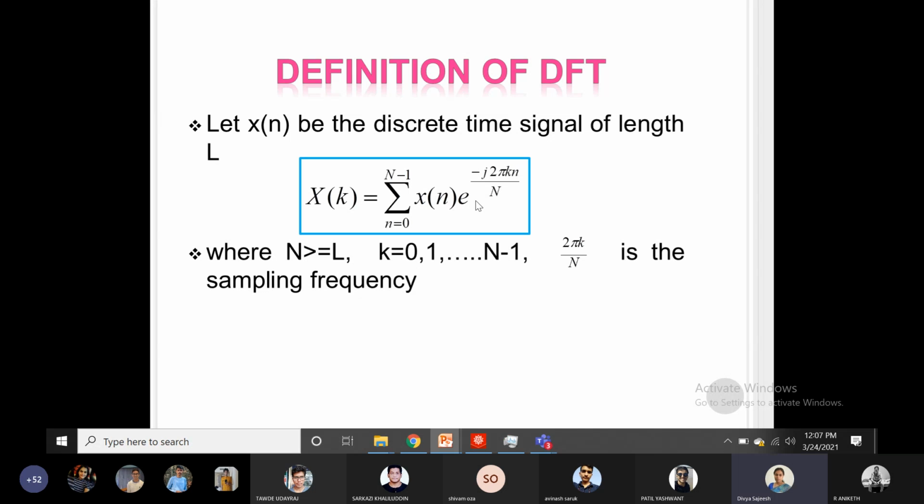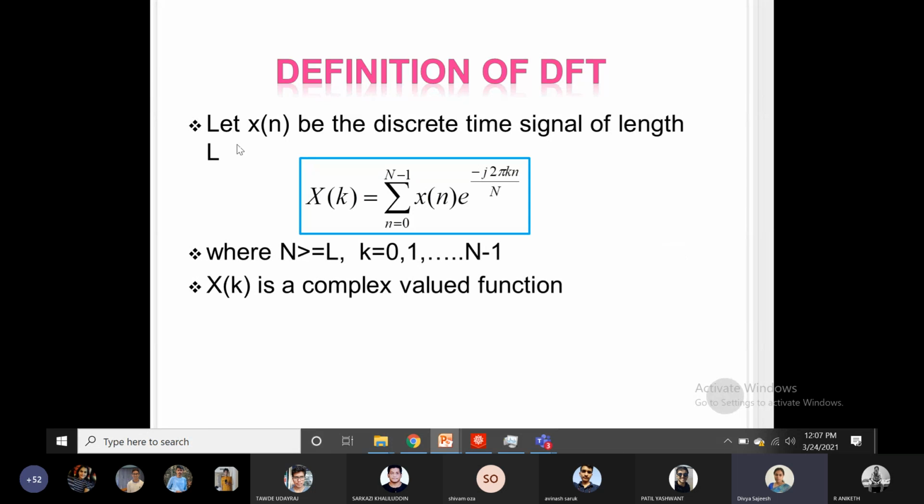Now what are the conditions? The number of samples should be greater than or equal to the length of the signal to avoid aliasing of the signal in the frequency spectrum. Now k value will extend from 0 up to capital N minus 1, where 2 pi k by N is the sampling frequency. Okay.